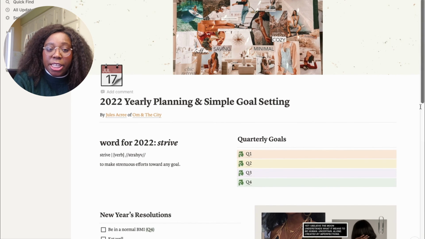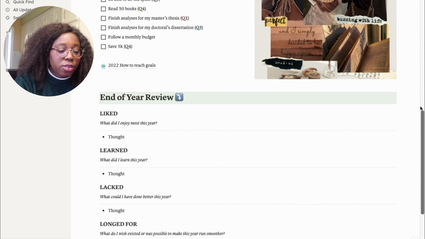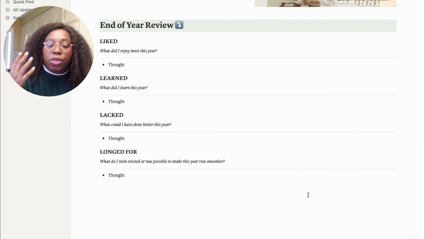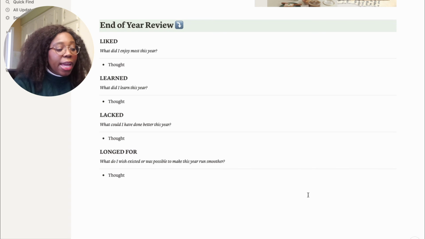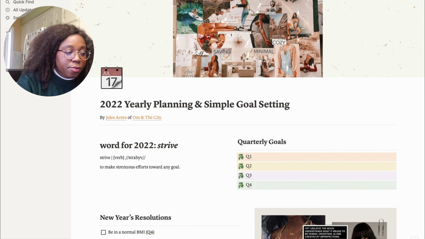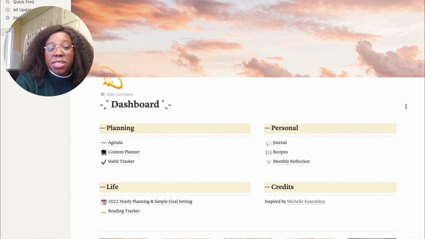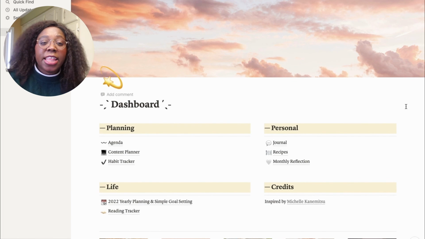So that's basically it when it comes to planning for my year. And at the end of the year, I'll do a yearly reflection too. So what I learned, launched for, and longed for, and I can look back at my quarterly and monthly reviews to know how to fill this up. And I'll do a video at the end of the year to reflect on how 2022 went. And yeah. So that's basically it. That's my Notion. Those are my plans for 2022.